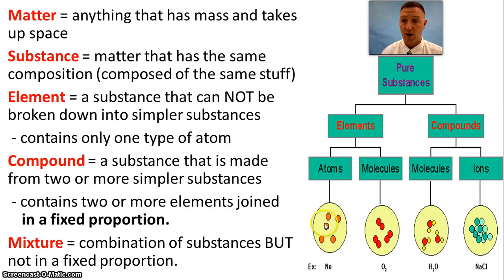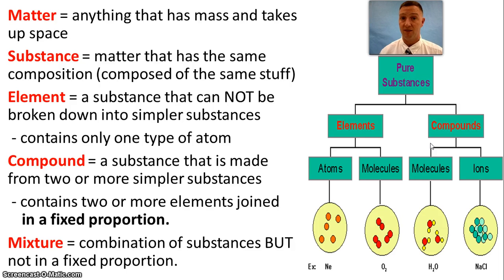All right? Now, I can also have an element like oxygen made up of molecules. Now, each of these O2 is two oxygen atoms bound together through a chemical bond. Oxygen atom, bound together as O2. It's still elemental. Why? Because even though it's a molecule, it's made up of only one type of atom. Cool? All right.